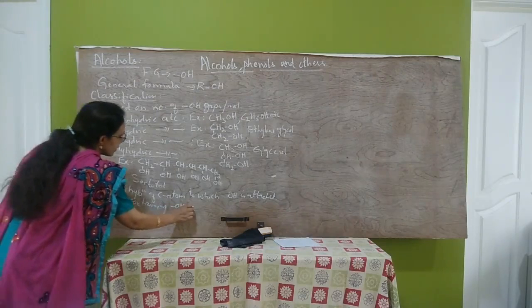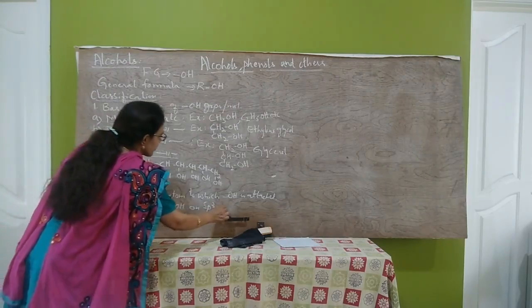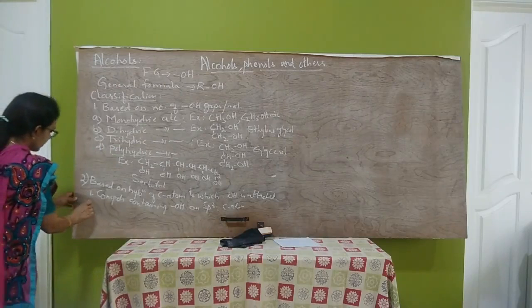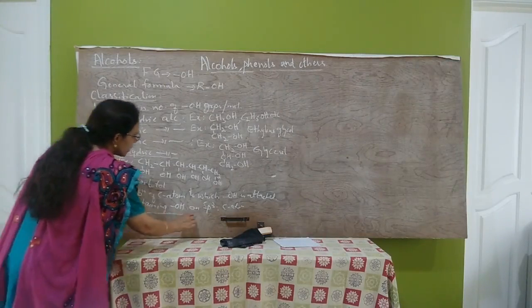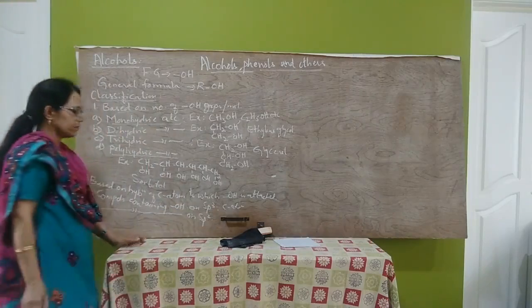First one, compounds containing OH on sp3 hybridized carbon atom, and the second one is compounds containing OH on sp2 hybridized carbon atom.